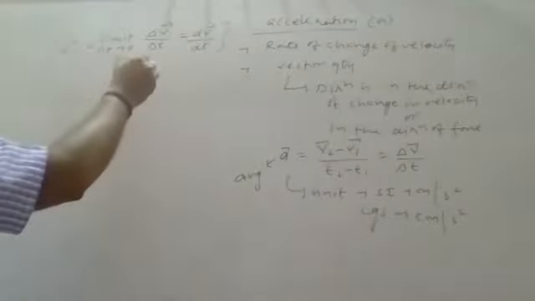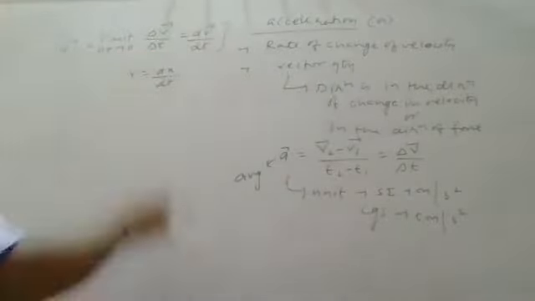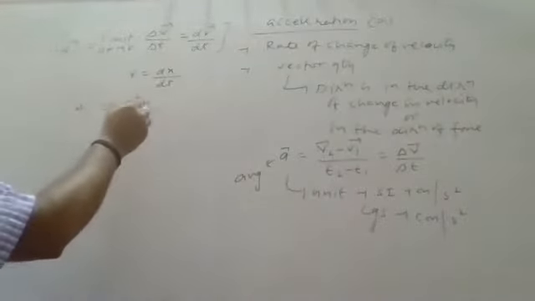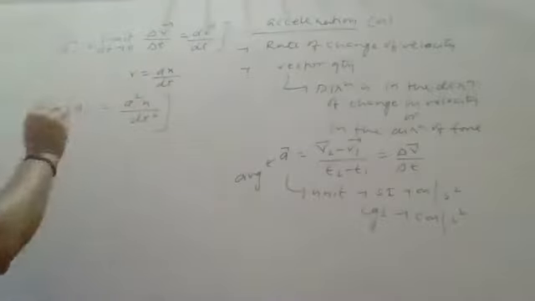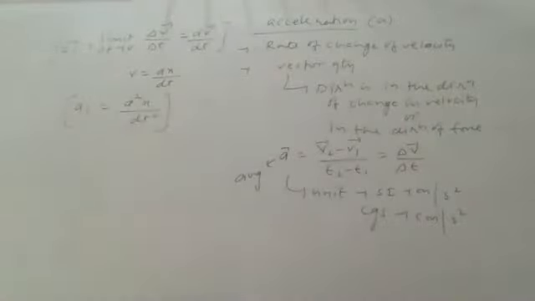And you all know velocity is the differential of displacement. In this manner, I can say acceleration is the double differential of displacement. If I do 2 times differential of displacement, I will obtain the acceleration.